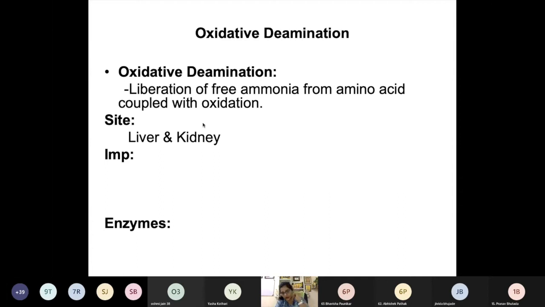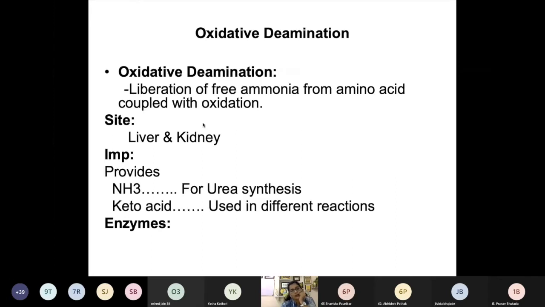Now, what is the importance? Why do we need this oxidative deamination? Significance of oxidative deamination: urea synthesis. Yes, but urea is not formed by oxidative deamination itself, it needs another cycle, the urea cycle. How is this free ammonia utilized? This free ammonia can be utilized for the synthesis of urea, and the keto acids which are formed are used for different reactions as you told earlier.